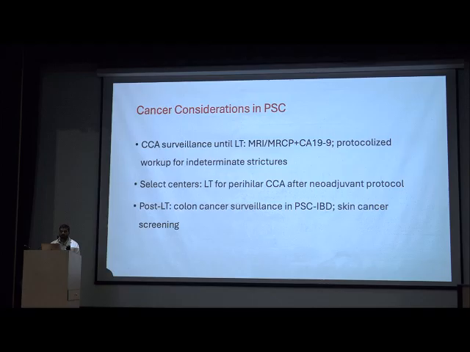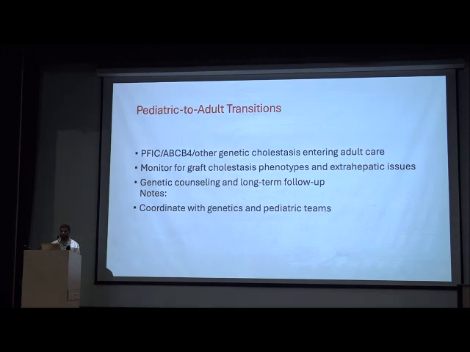In PSC, there is a high chance of colon cancer, so surveillance is important with MRI, MRCP, and CA19-9, the protocol, and LT for perihilar cholangiocarcinoma after the Mayo protocol, and cancer surveillance with colonoscopy and skin cancer screening are also very important. Pediatric to adult transition for PFIC and ABCB4 is also important, because if there is no transition, then the care can be hampered.